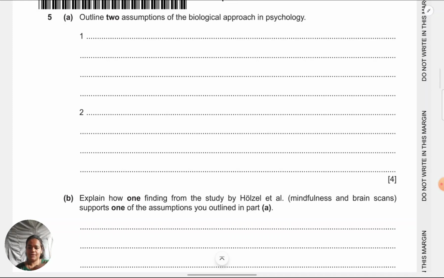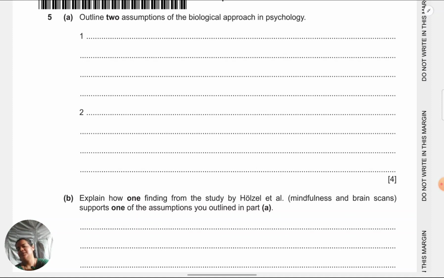Okay, very straightforward question. In fact, in this paper, we can see assumptions have been given a lot of importance, because one of those questions was about linking an assumption of the cognitive approach to Pozzolo study. And then this question is about stating two assumptions of the biological approach. That's why I say it's very important to memorize the assumptions, because you can see 4 marks you can gain so easily if you just know the assumptions. Here you don't even need to connect it to any study.